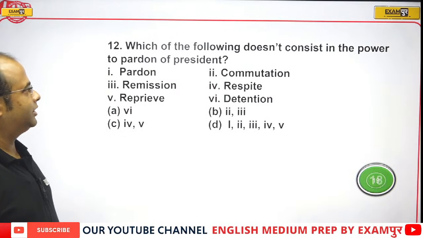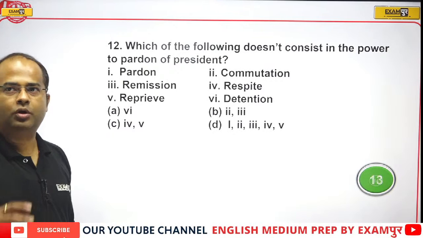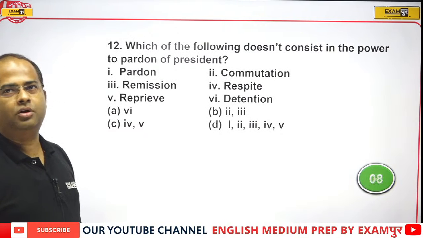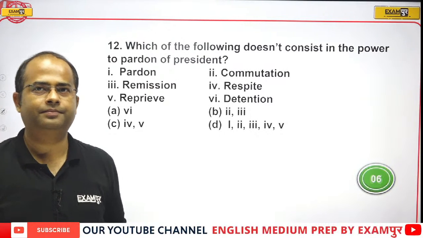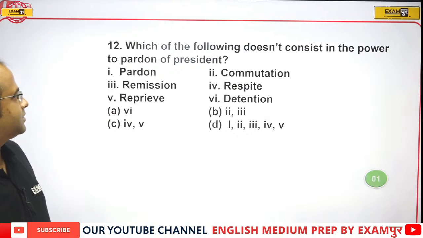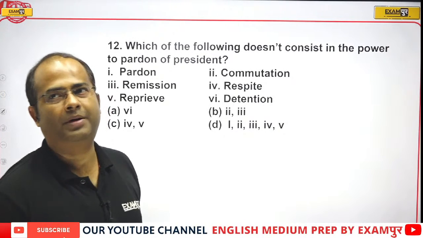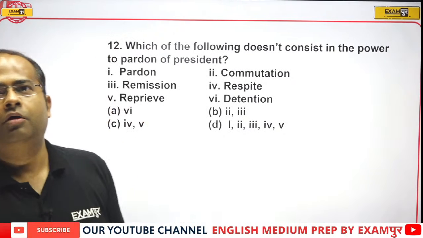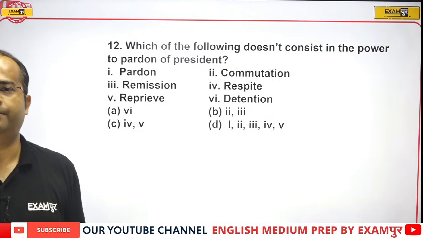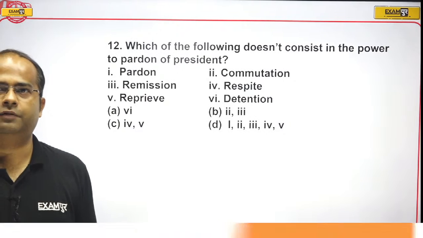Now come to the next question: which of the following does not come under the pardoning power of the President?